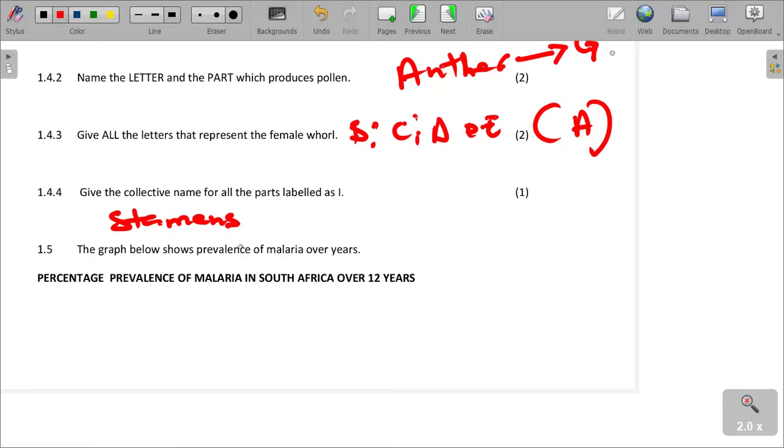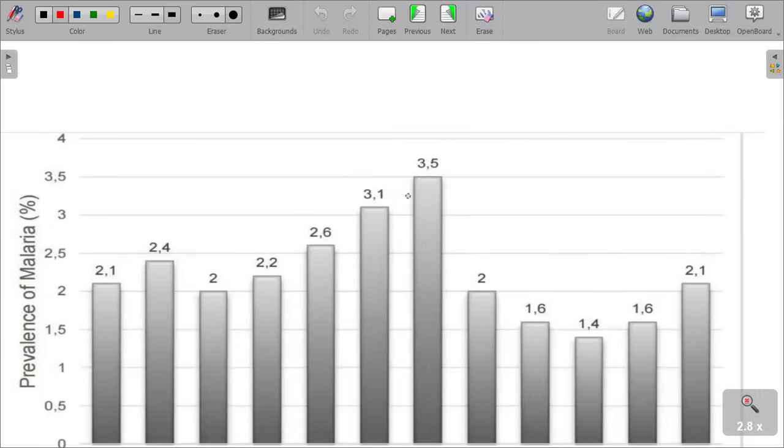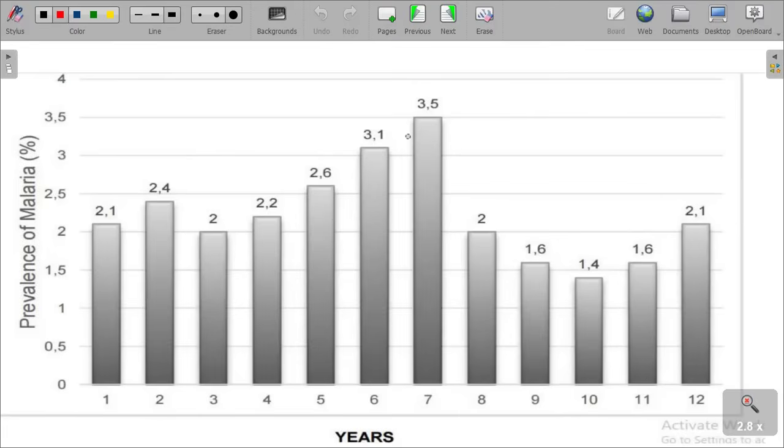The graph below shows prevalence of malaria over years. So we are given the prevalence of malaria over years. So this is a bar graph. And please note that when you go to the exam and are asked to draw a graph, axes must be labeled. There must be a specific interval or scale. As you can see, 0, 0.5, 1, 1.5. We have a specific interval of 0.5 going up the vertical axis.